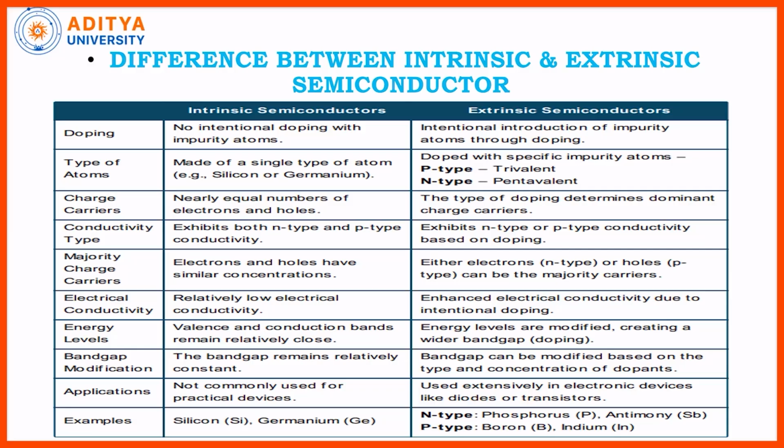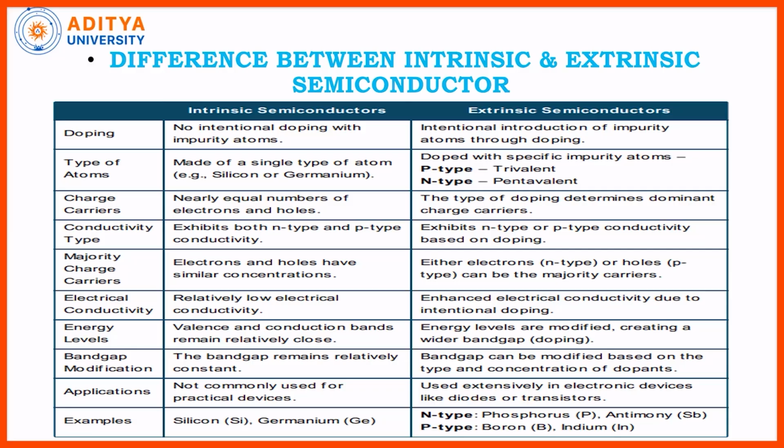Coming to the charge carriers, intrinsic has an equal number of electrons and holes. In extrinsic, the majority carriers depend on the P-type material or N-type material. Coming to the conductivity, intrinsic exhibits both N-type and P-type conductivity. Extrinsic exhibits either N-type or P-type depending on the doping.